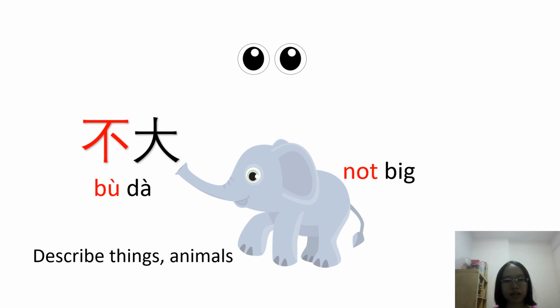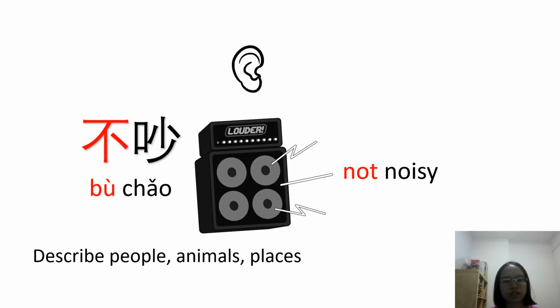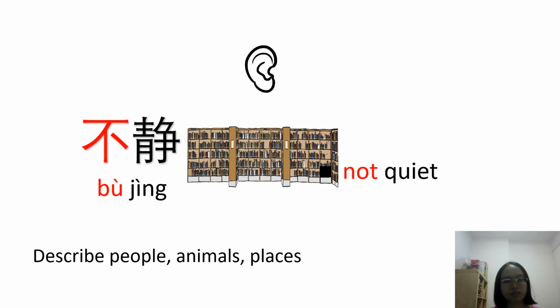Instead of 好大, so big, when you add 不, it becomes 不大, which means not big. Instead of 好小, so small, when you add 不, it becomes 不小, which means not small. Instead of 好吵, so noisy, when you add 不, it becomes 不吵, which means not noisy. Instead of 好静, so quiet, when you add 不, it becomes 不静, which means not quiet.